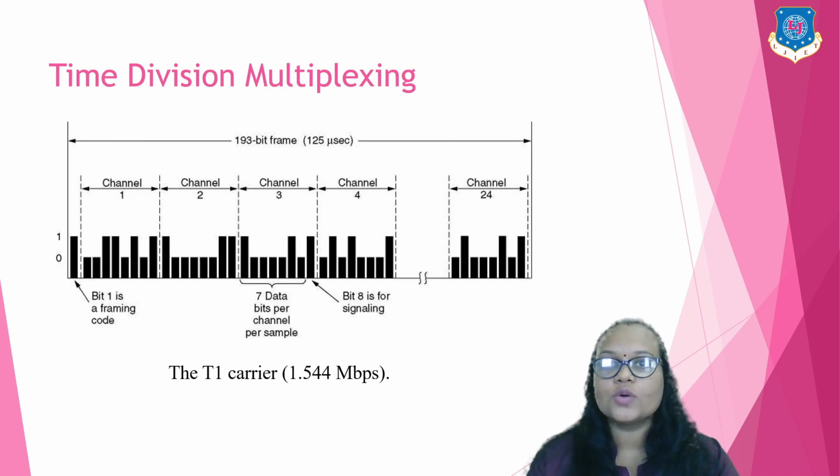So we are moving towards the next channel allocation method, that is time division multiplexing, TDM. As you can see in the figure on the screen, instead of dividing into different channel frequencies, we are dividing the time slots. Here you can see a T1 carrier with a rate of 1.544 Mbps.